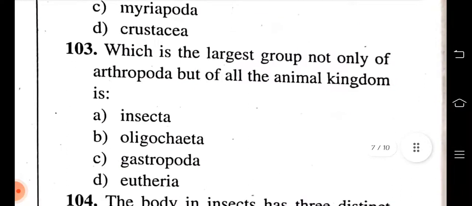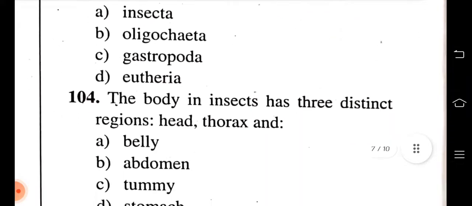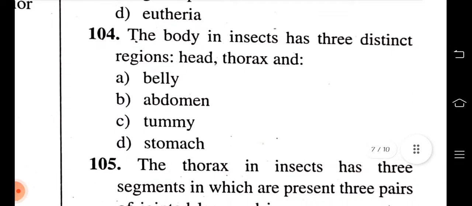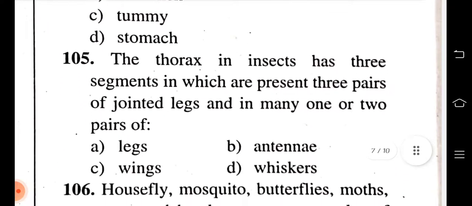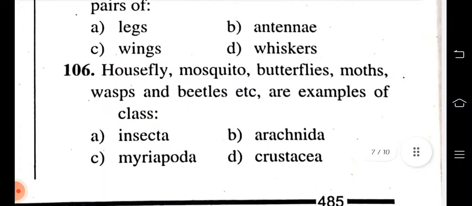Which is the largest group not only of arthropoda but of all animal kingdom? Insecta, oligochaeta, gastropoda, eutheria. A is correct, insecta. The body in insect has three distinct regions, head, thorax and abdomen. B. The thorax in insects has three segments in which are present three pair of jointed legs. In many, one or two pair of legs, antenna, wings, whiskers. C. Wings is correct.